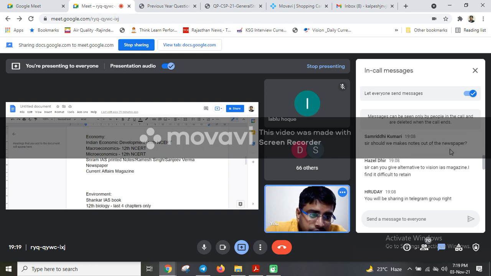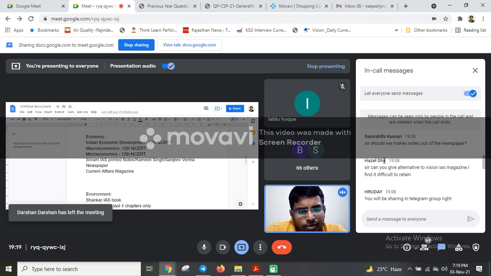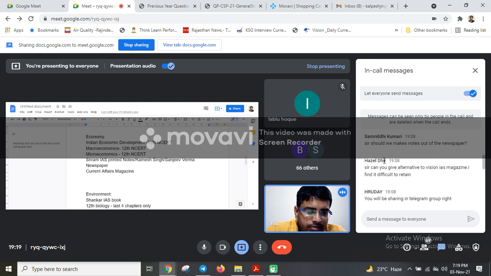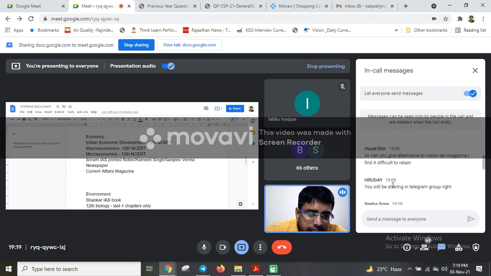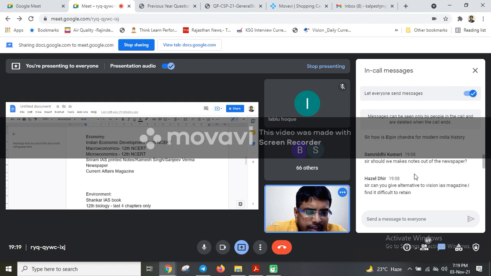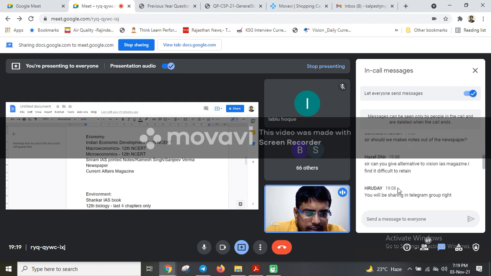Sir, should we make notes out of the newspaper? There is no need to make newspaper notes. Even if you want to make them, they should not exceed one single A4 sheet. Okay, so that is what is required from the newspaper. Otherwise, no need to make newspaper notes. But you can make one-page notes daily. Okay, that you can do.